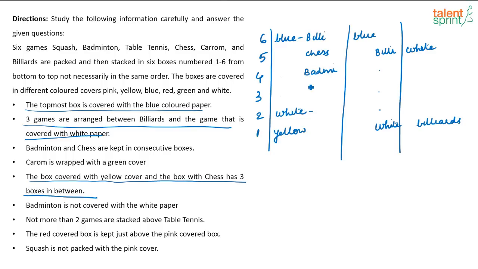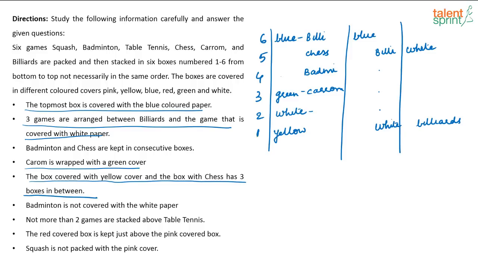So this is yellow, white, badminton, chess, and then it is given carom is wrapped in green cover. So this is carom, this has to be green. That is the only place where I can keep that. And then badminton is not covered with white.